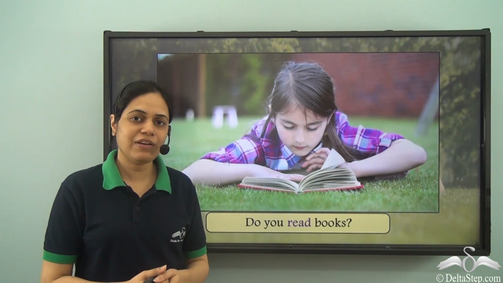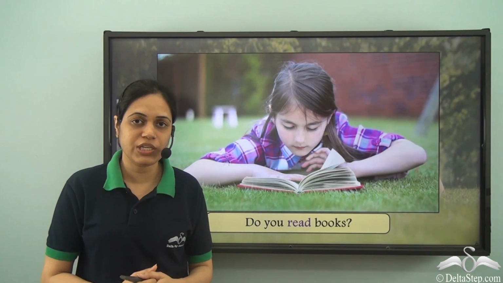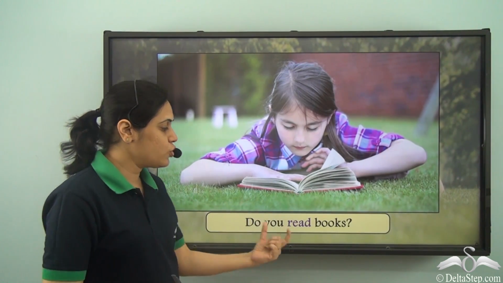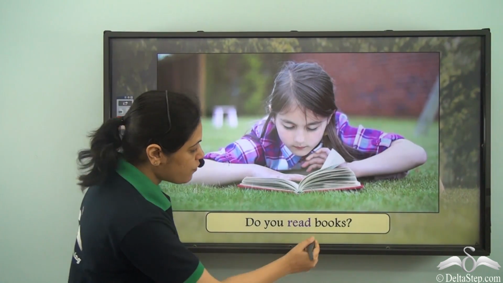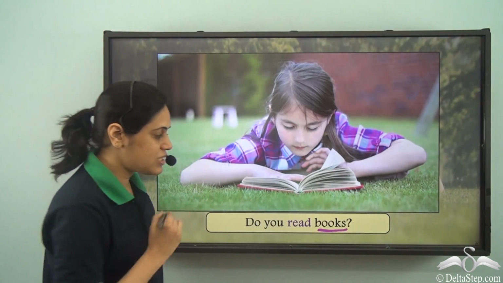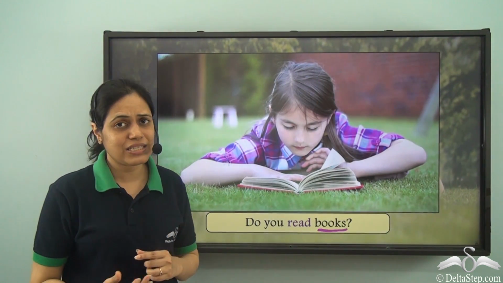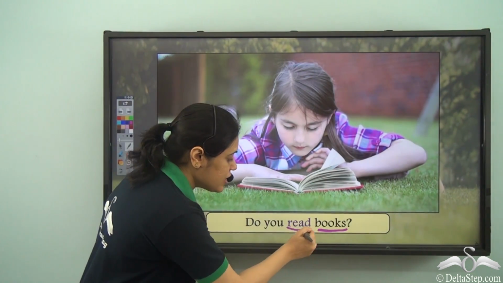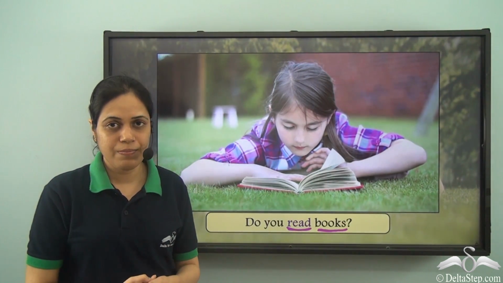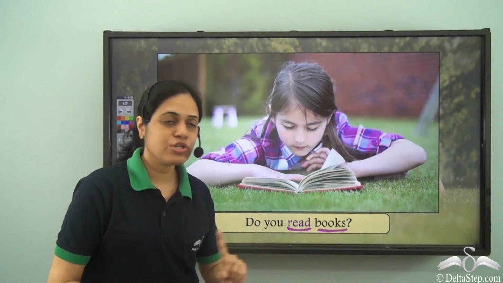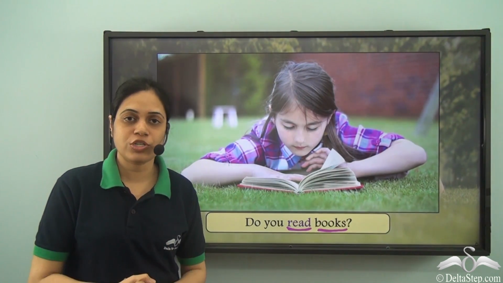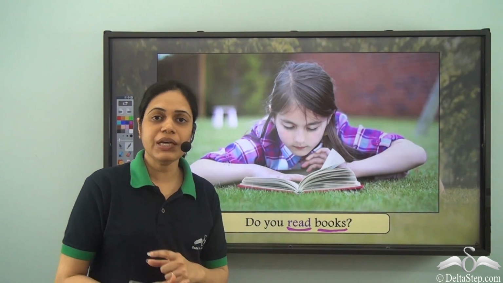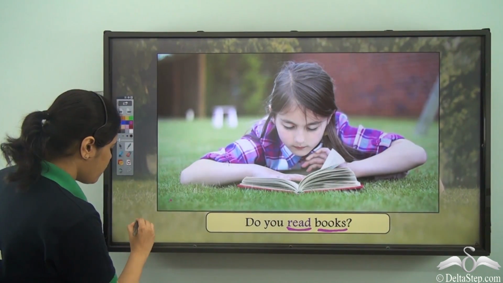And Raman gave the answer, "Yes, I do read books." But if you look at this sentence, "Do you read books?" Now, without this noun books, the sentence sounded incomplete. In this sentence, read is the verb and books is the answer to what. So if I ask, read what? The answer will be books.